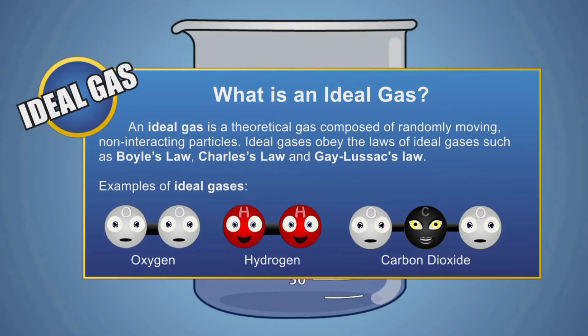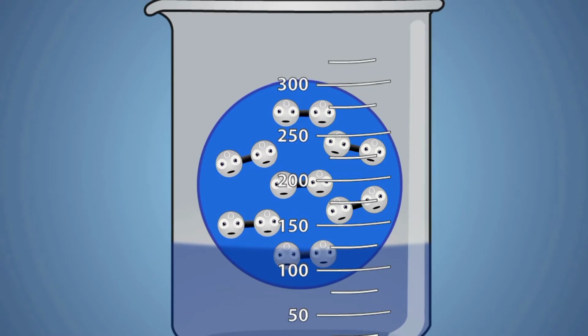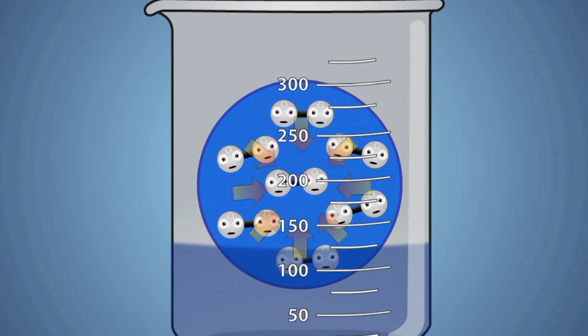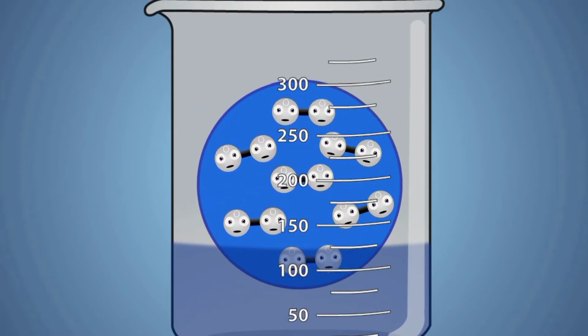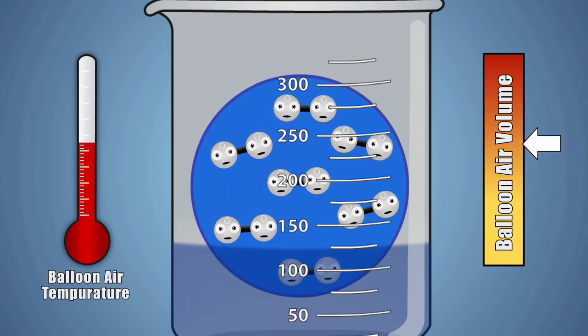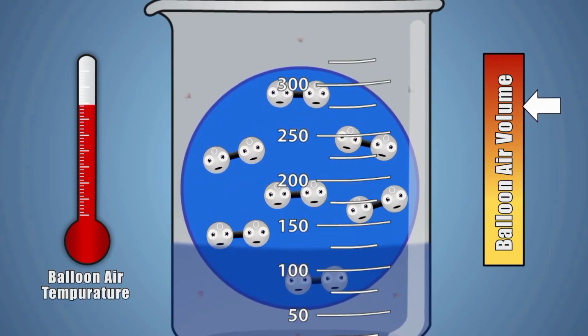Under normal conditions, many gases such as hydrogen, oxygen, and some heavier gases like carbon dioxide will behave like an ideal gas. In our experiment, our balloon is filled with gases and air molecules. When the balloon is placed on the jar with the boiling water, the energy from the higher temperature water and steam molecules transfers to the lower temperature air molecules inside the balloon, exciting them. When the air molecules in the balloon are excited by raising their temperature, they spread further and further apart, increasing the volume of the space they take up.